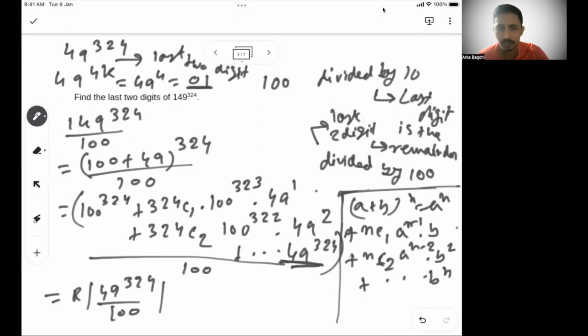49 to the power 4, this is the only part you need to calculate, and the last two digits of 49 to the power 4 are 01.